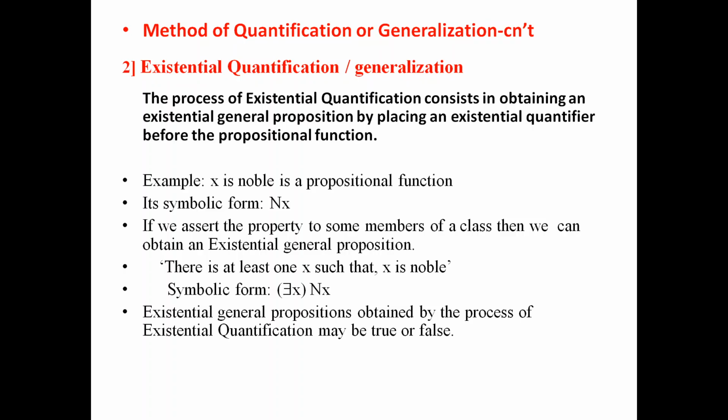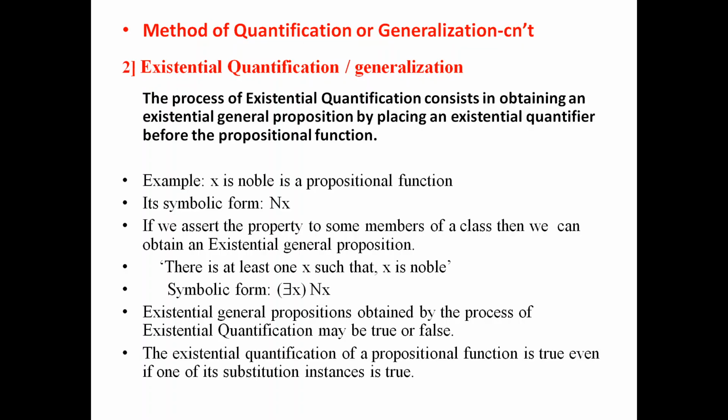Existential general propositions obtained by the process of existential quantification may be either true or false. The existential quantification of a propositional function is true even if only one of its substitution instances is true. So if at least one is true, then it is true. Now we have finished with the methods of obtaining propositions from propositional functions. We know there are two methods, that is the method of instantiation and the method of generalization or quantification.